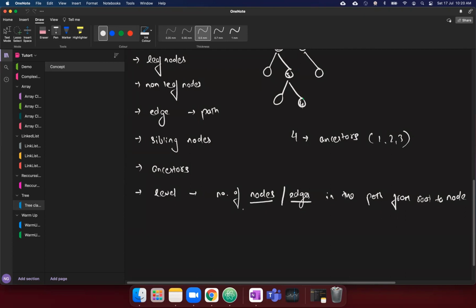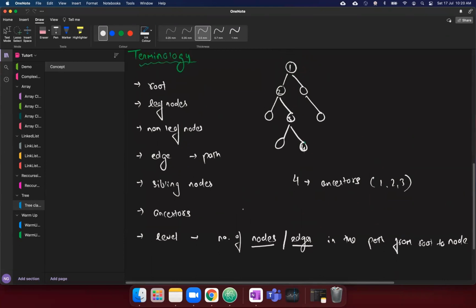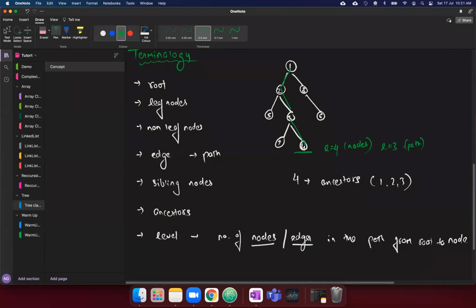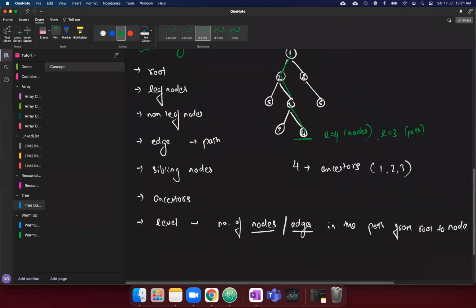Okay. So number of nodes. So let's see. Let's say this is 5, this is 6, and this is 7, and this is 8. So if we talk about the level of 4, what is the path? 1 to 2, 2 to 3, 3 to 4. If I count the number of nodes, the level will be 4. Okay, as per the nodes. But if I count the edges in the path, the level is 3. In our discussion, we are going to follow the number of edges in the path as the level.